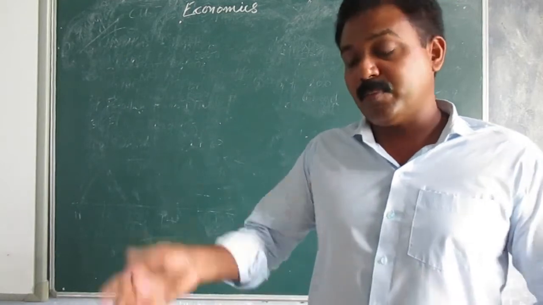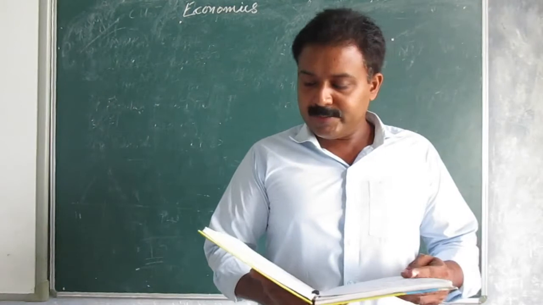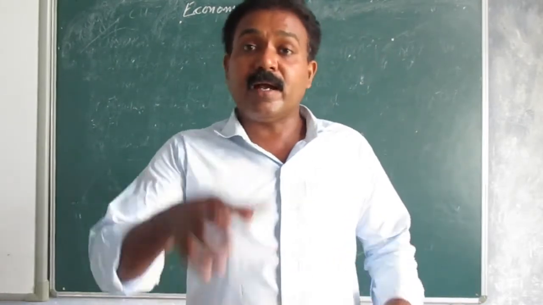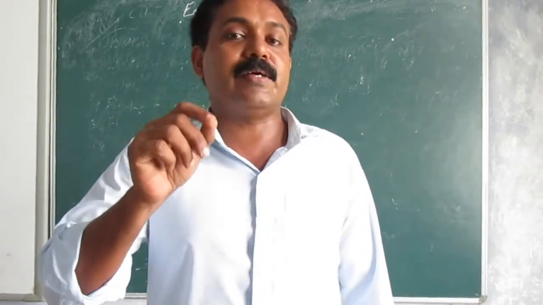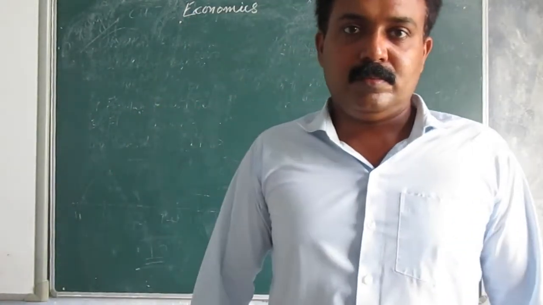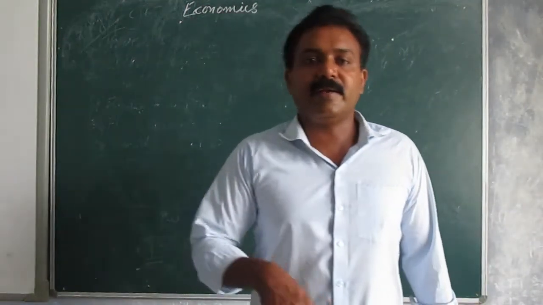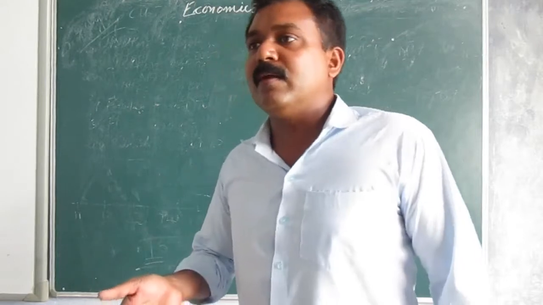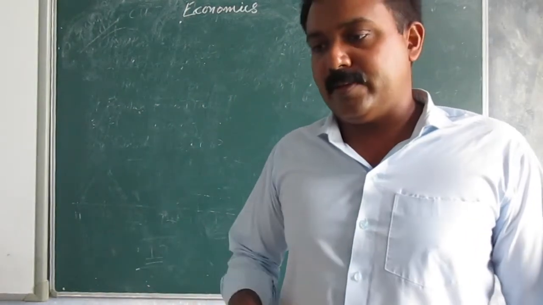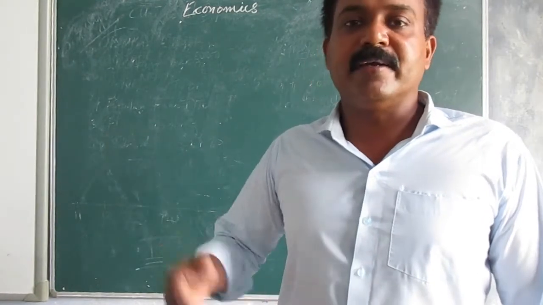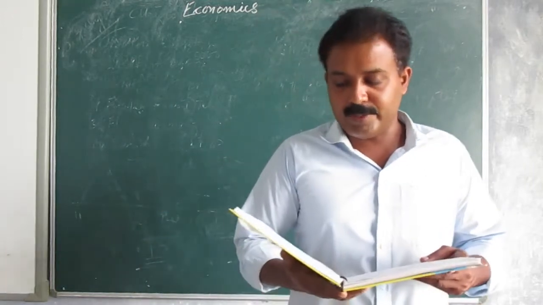Today the topic we are going to see is the problem of double counting. How does the problem of double counting take place? We have already seen that when we calculate national income, only the final value of goods and services is to be taken. However, it is always a mistaken trend that people calculate intermediate goods also along with that, or at each step they make additions, and there would be a mistake in national income accounting.